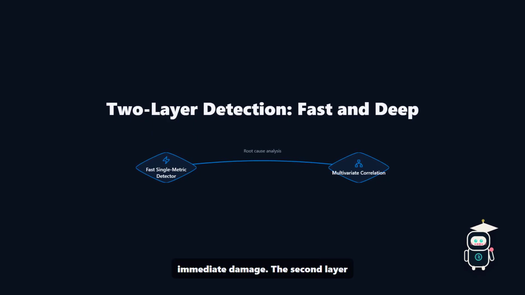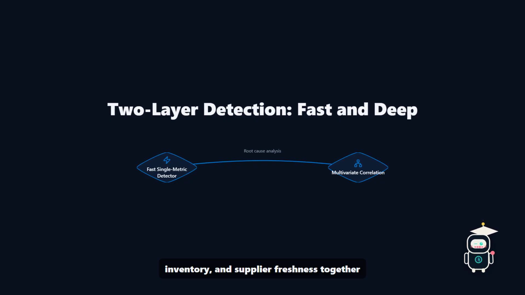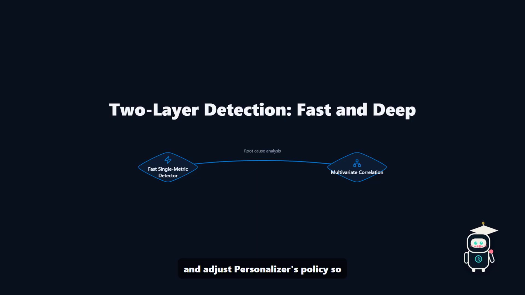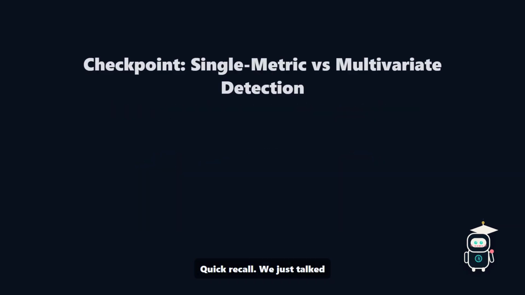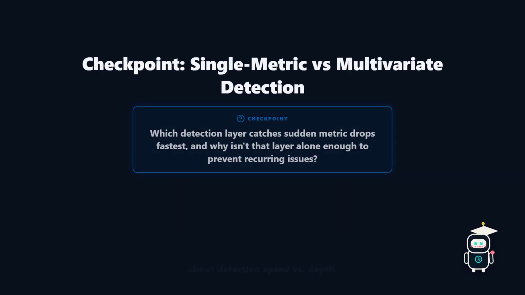The second layer is multivariate correlation. It analyzes multiple variables like orders, inventory, and supplier freshness together to identify the root cause and adjust Personalizer's policy so the problem doesn't repeat. Quick recall. We just talked about detection speed versus depth.